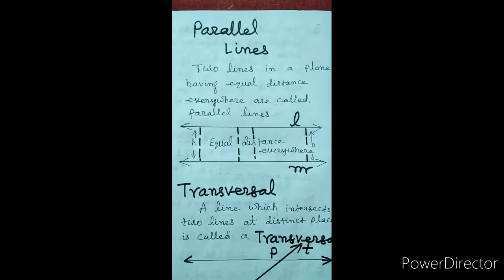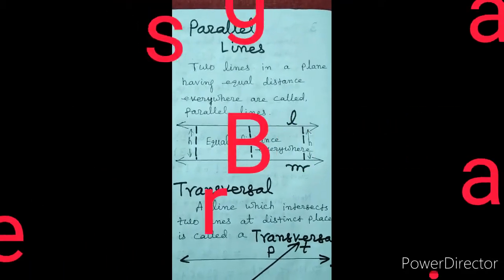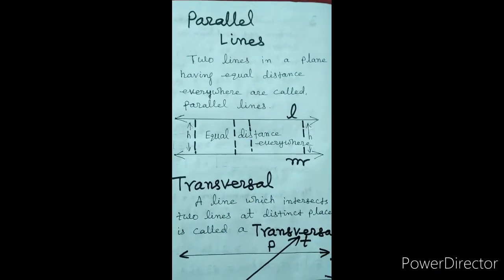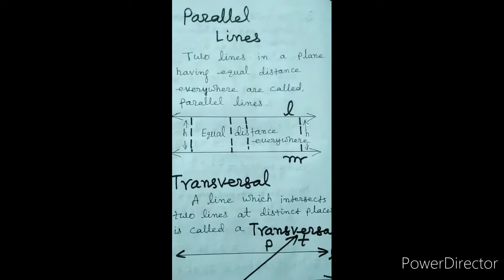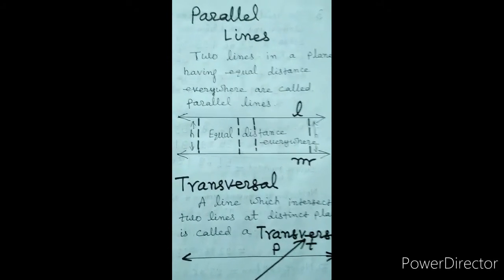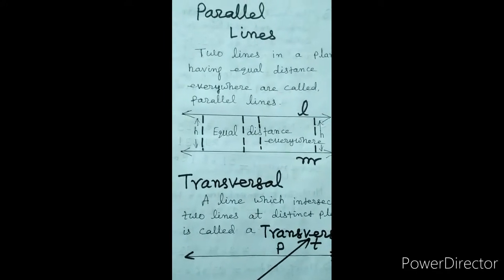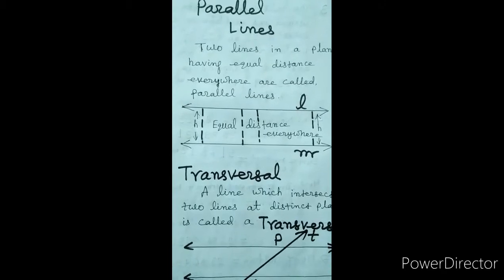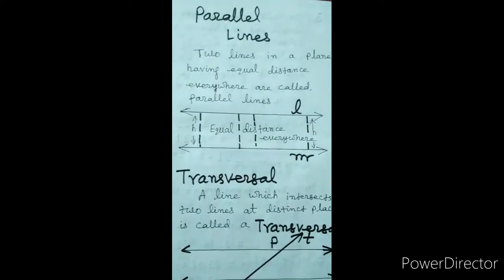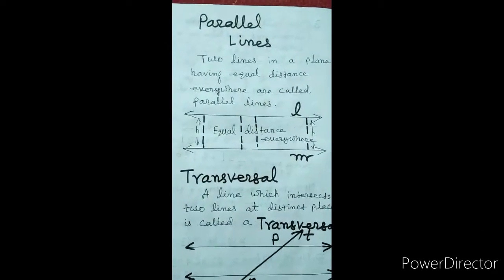Here I am going to explain about parallel lines and its transversal. Two lines in a plane having equal distance everywhere are called parallel lines. Here L and M are two parallel lines in a plane having equal distance everywhere, that is H.